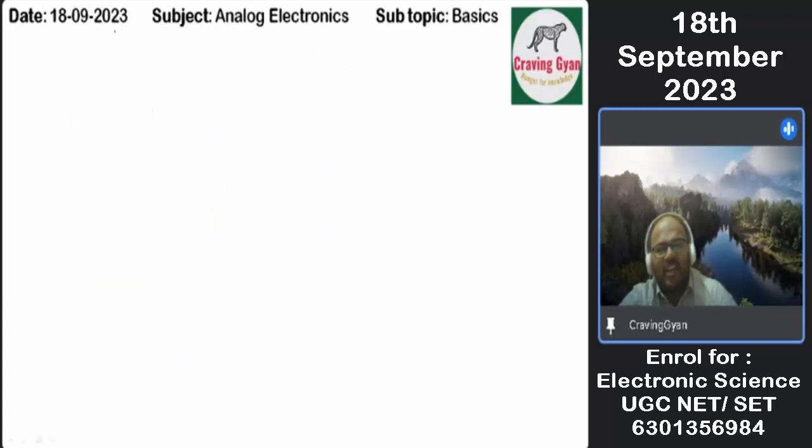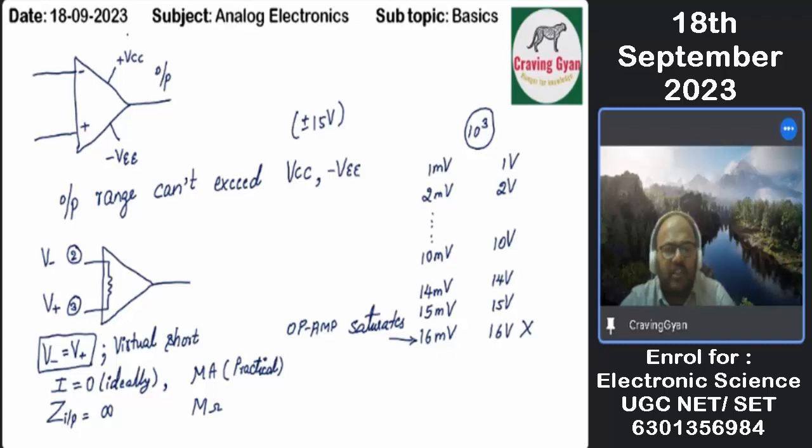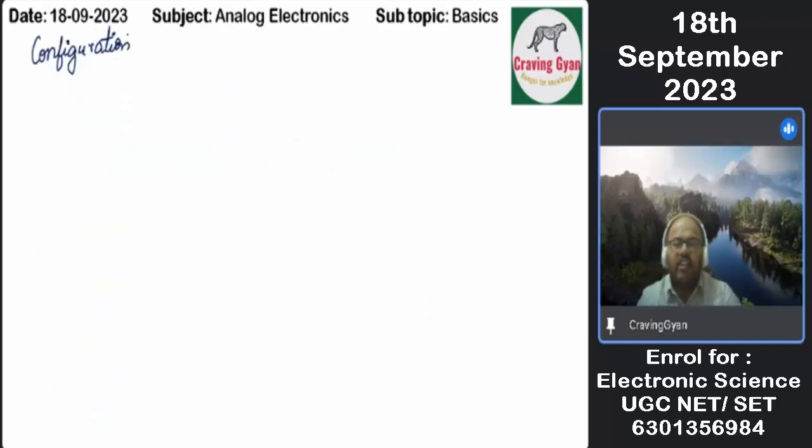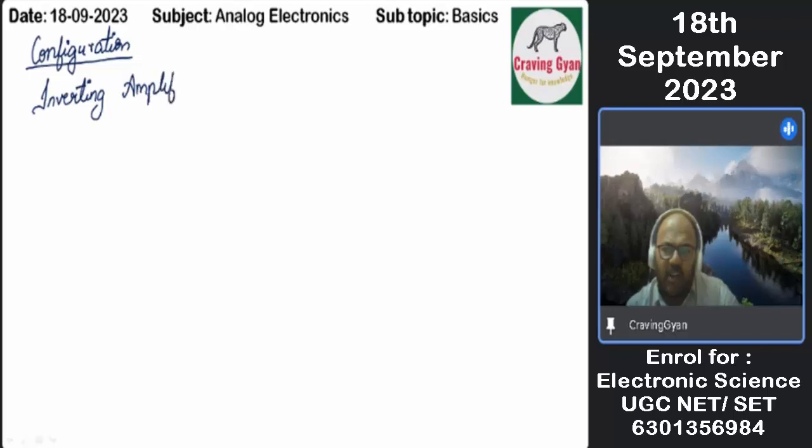Now let us talk about the configuration of an operational amplifier. One or two configurations. Say, suppose you are in need of the virtual short concept, we can explain that one also. The first configuration is the inverting terminal configuration, or inverting amplifier. Now, what do you mean by inverting? Inverting means applying input only at the inverting point, expecting the output to get amplified. Important.